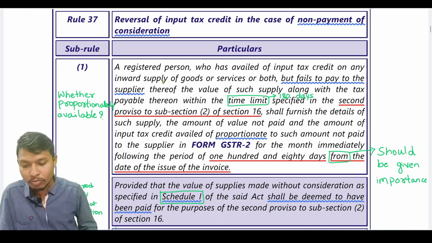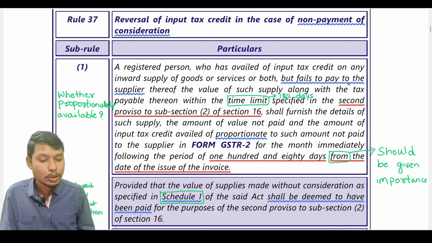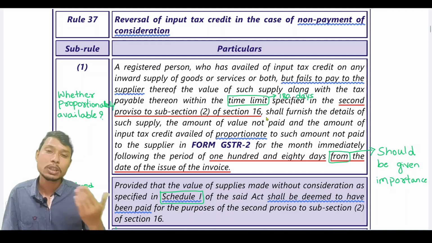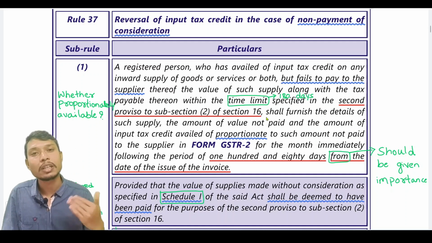Okay. So Rule 37 sub rule 1: a registered person who has availed of input tax credit on any inward supply of goods or services or both but fails to pay to the supplier thereof the value of such supply along with the tax payable thereon within the time limit specified in the second proviso to subsection 2 of section 16. What is the time limit provided under section 16 subsection 2 second proviso? It is nothing but 180 days.